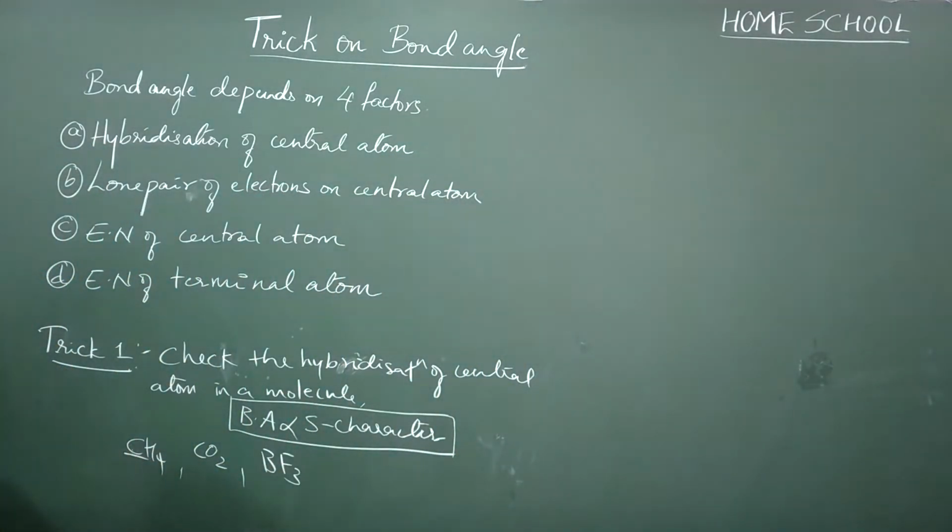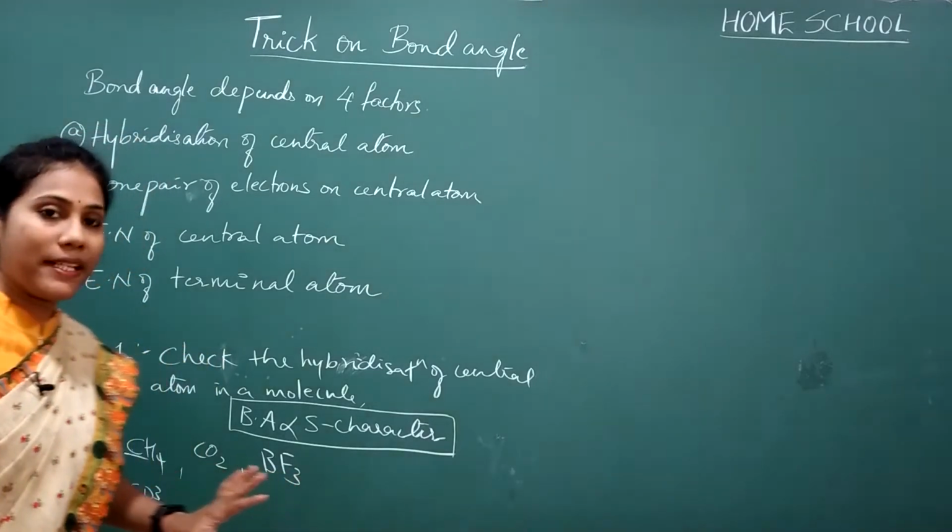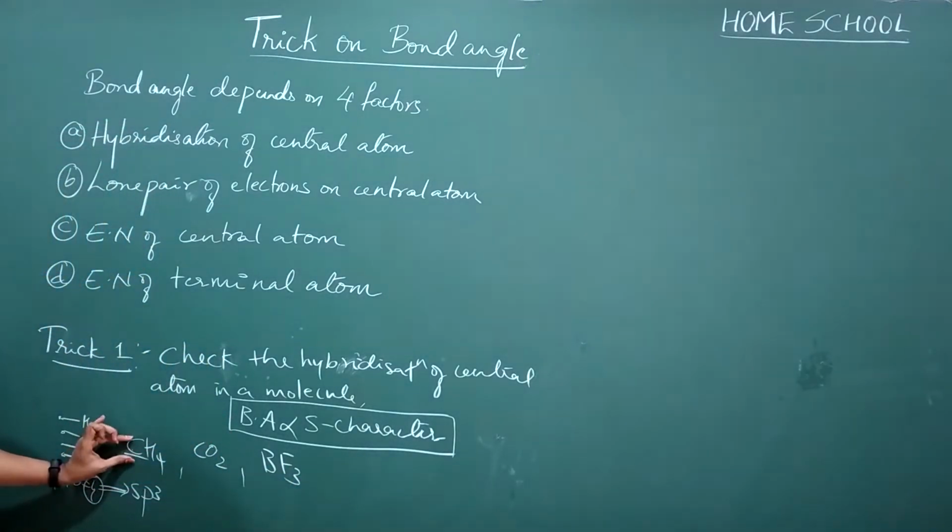Carbon belongs to, you know, 14th group, so it has 4 valence electrons, and each electron is taken up by one hydrogen. So number of sigma bonds is 4, number of lone pairs is 0, so you are getting number 4. So if you are getting number 4, then the hybridization is sp3, right? So what is the trick to find the hybridization? Number of sigma bonds plus number of lone pairs. So that is what we applied for carbon, and we got the hybridization sp3.